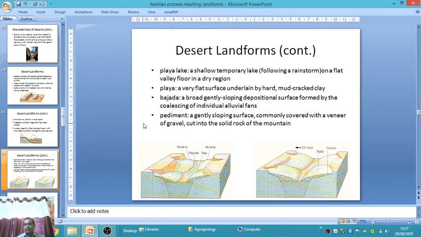Then the pediment zone. When formed, the slope is very gentle, commonly covered with a veneer of gravels connected to the solid rock of the mountain. Gravel means sediments more than 4 mm in size, deposited at the foothill of the mountain. These types of structures are called the pediment zone. And the gentle slope with a depositional surface formed by the coalescing of individual alluvial fans is called the bajada zone.